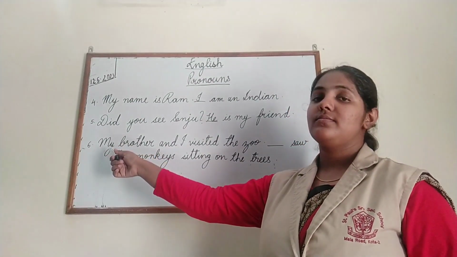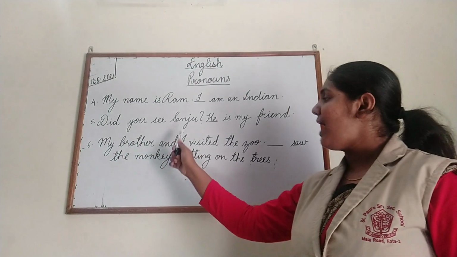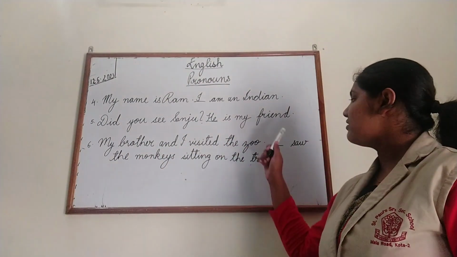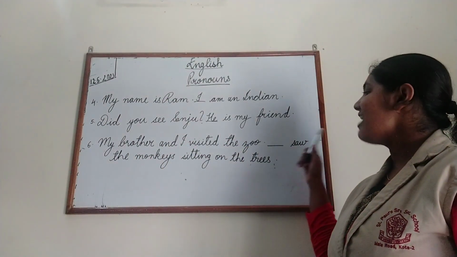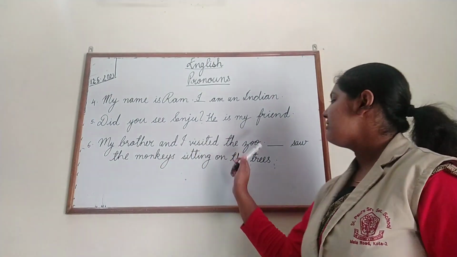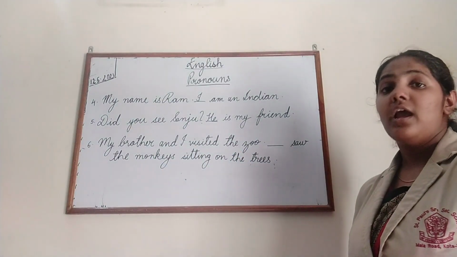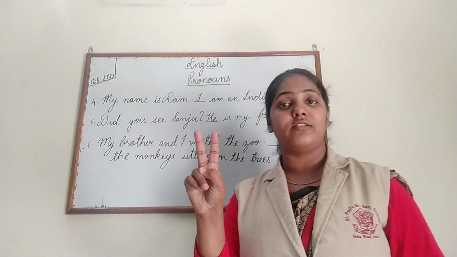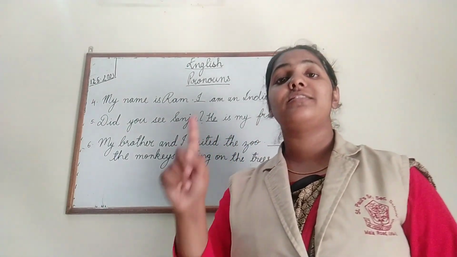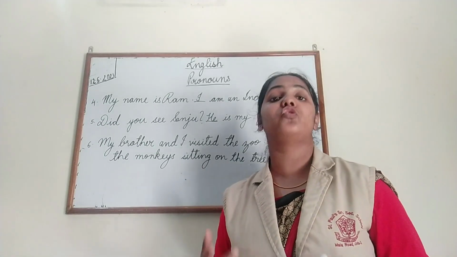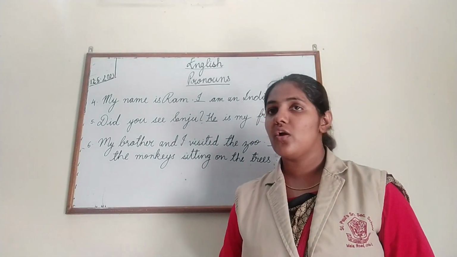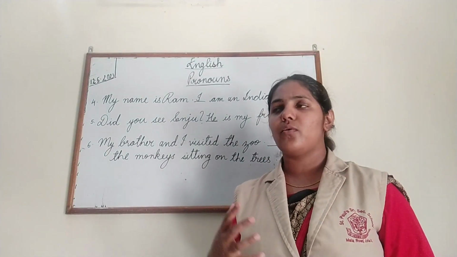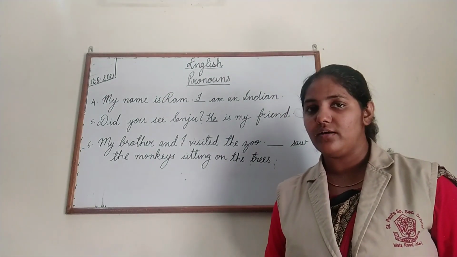Number 6. My brother and I visited the zoo. Dash saw the monkeys sitting on the trees. Now here children, we are talking about 2 persons in which the person who is speaking is also included. So what type of pronoun will we be using here?